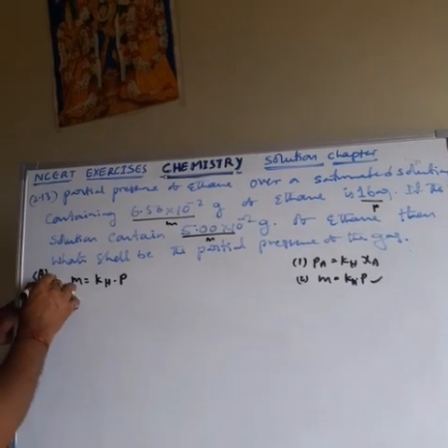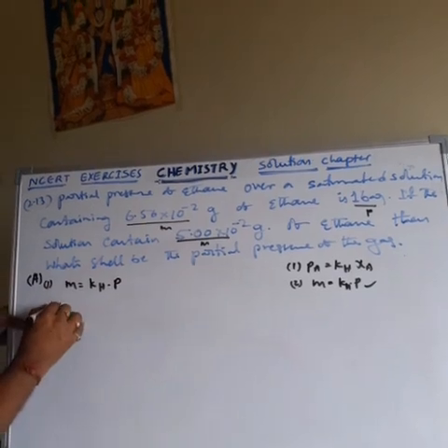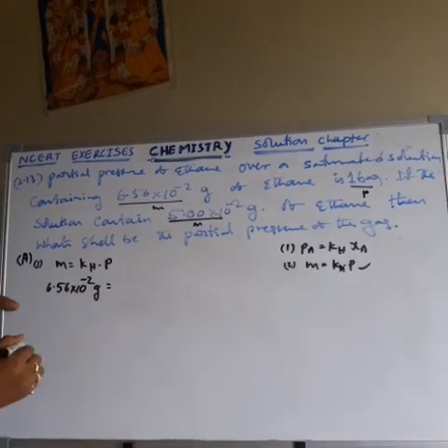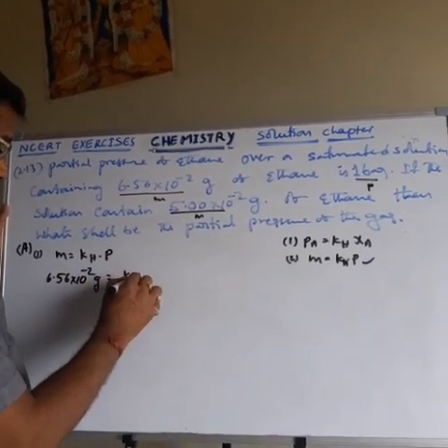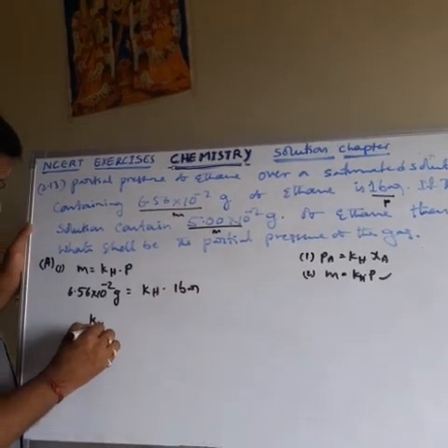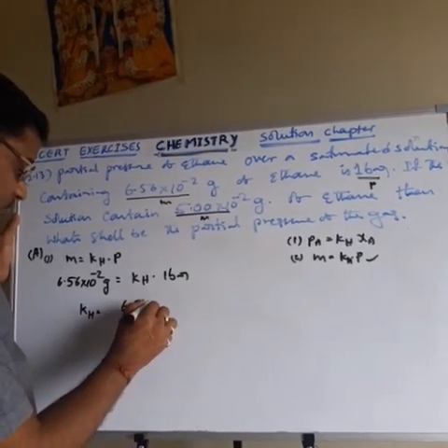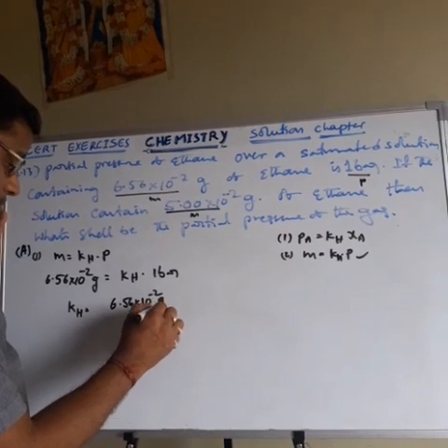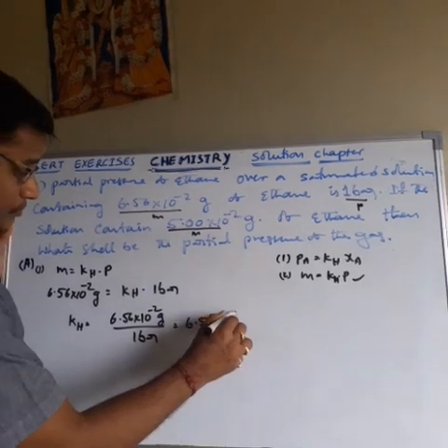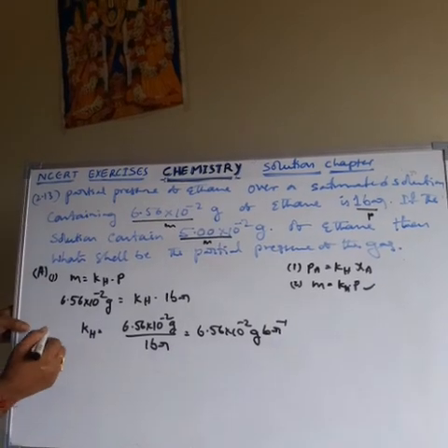First, using this formula, we have to find the Kh value. The mass given is 6.56 into 10 power minus 2 gram, and pressure is 1 bar. Therefore Henry's law constant Kh is 6.56 into 10 power minus 2 gram per 1 bar, that is 6.56 into 10 power minus 2 gram bar inverse. So that is Henry's law constant.